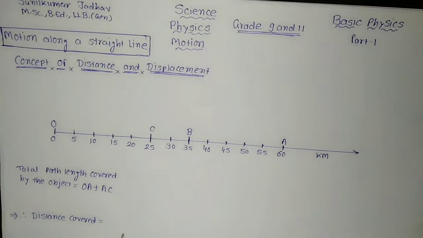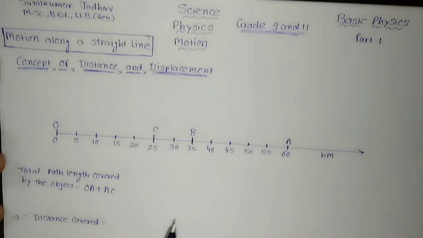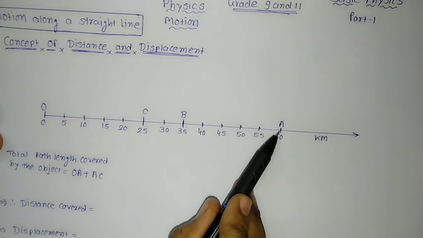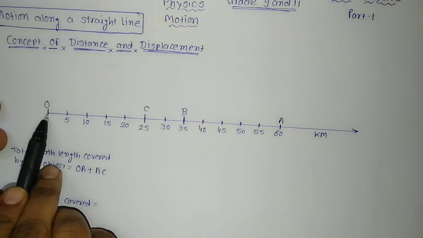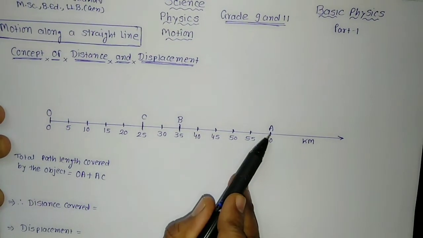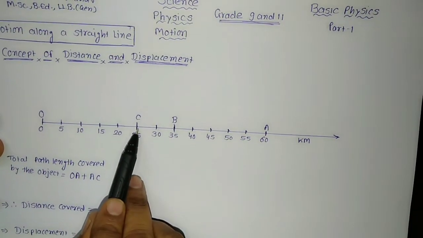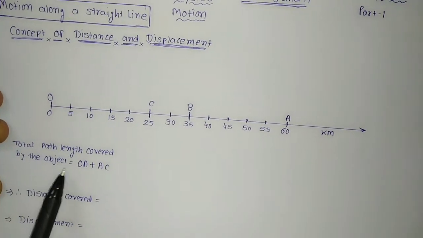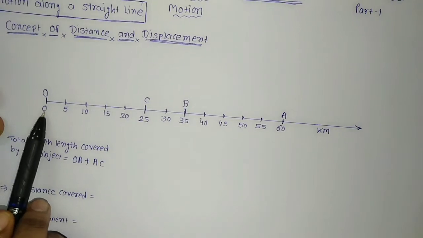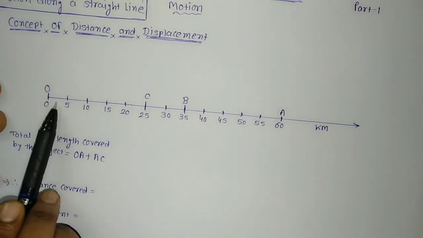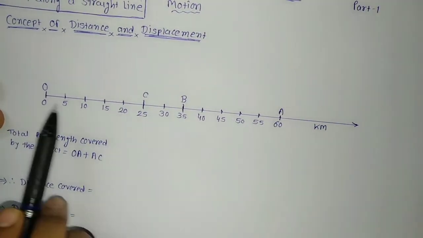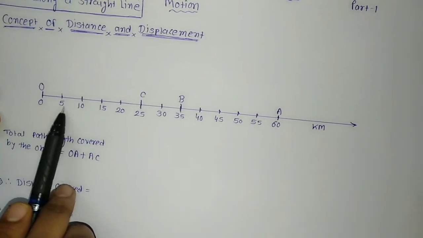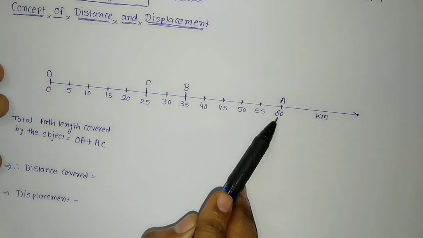Total path length covered by the object. The object starts its motion from O, reaches point A and then comes back to C. In that way, the total path length covered can be shown as: it has started its motion from O and reaches point A. The distance between O and A is mentioned here, 5, 10, 15, this is total 60.